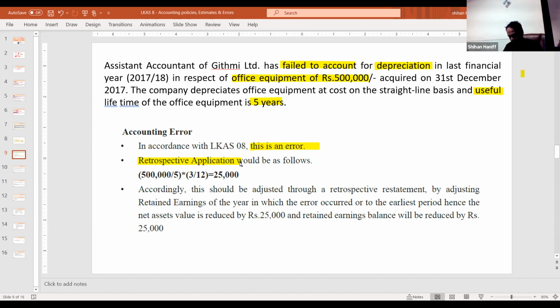So you calculate 3 months depreciation and you have to adjust it as retrospective application and retrospective restatement.